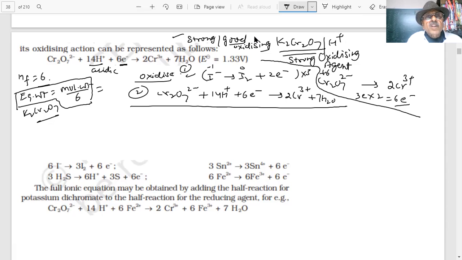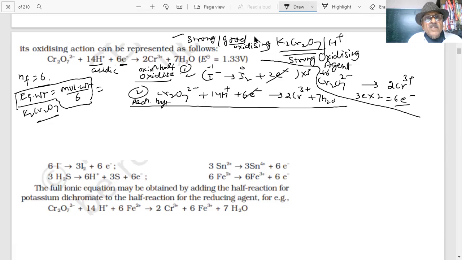Oxidation half reaction. This is my oxidation half, this is my reduction half. Cancel the electron, student. Cancel the electron. There should be no confusion. So the reduction half is there, student. And we always write oxidation and reduction half. Cancel the electrons. 6 and 6. What will be the answer then?